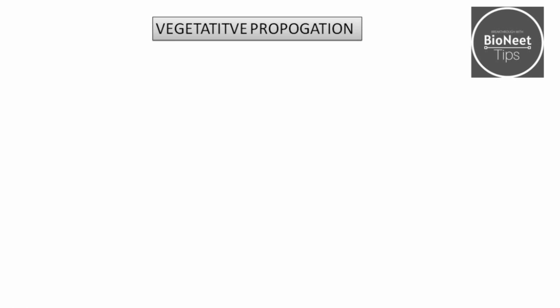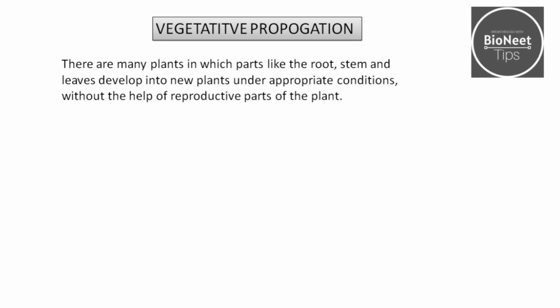Alright. Moving forward to the next set of asexual reproduction, that is vegetative propagation. Vegetative propagation is one of the asexual methods of reproduction in plants, where there are many plants in which parts like the roots, stem and leaves develop into new plants under appropriate conditions without the help of reproductive parts of the plant. Now, what are the reproductive parts of the plant? They are the flowers.